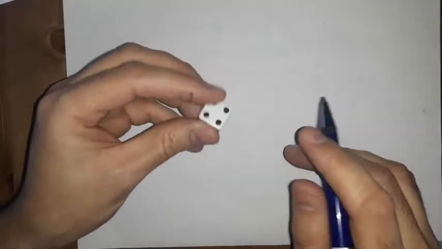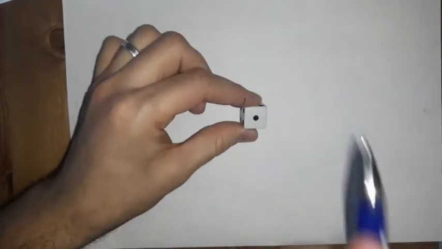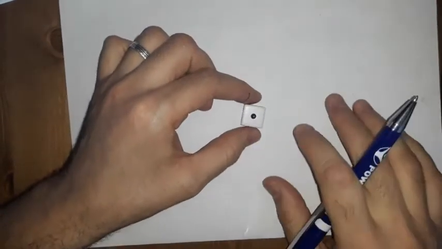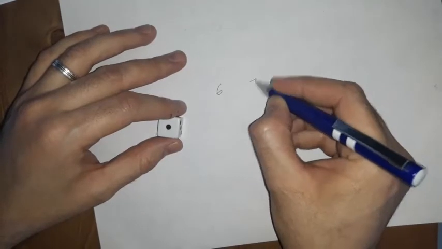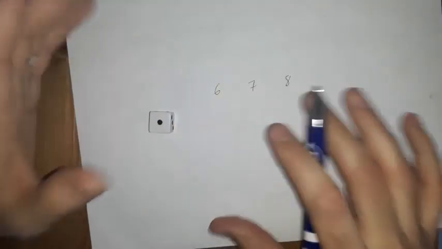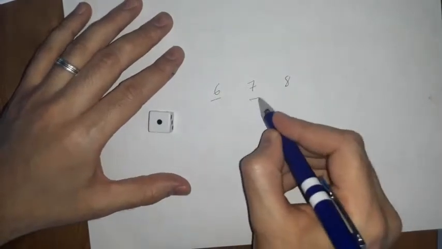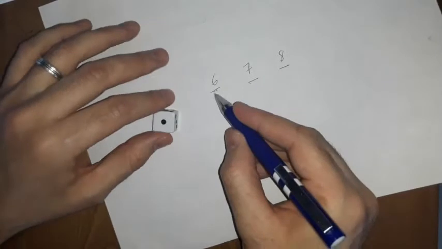It means you need to roll only 1 and 1, so there is only 1 chance for this situation. But let's check, for example, the numbers 6, 7, and 8. If I am the person choosing, I would say, listen, it's better to choose 6, 7, or 8. Why? Because 6 you can get with different situations.